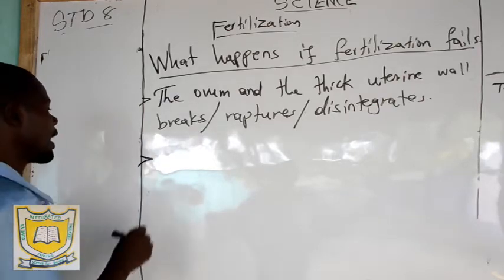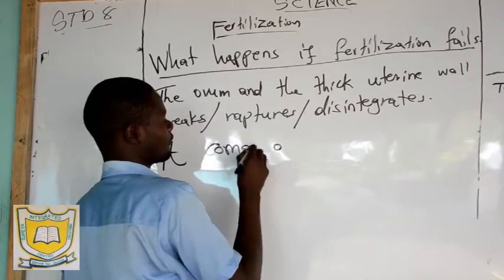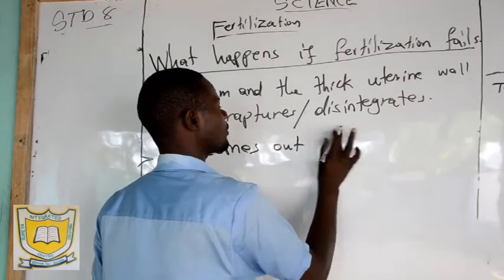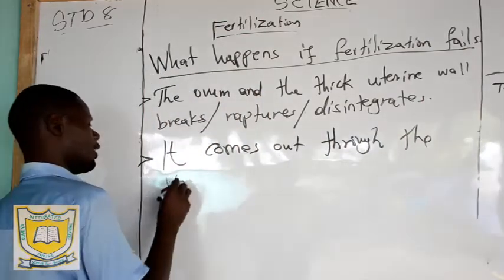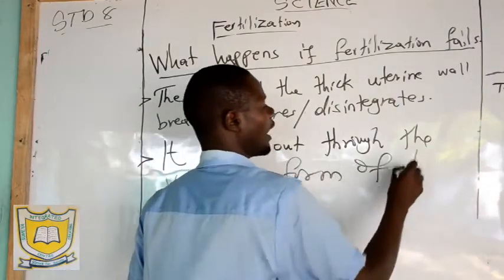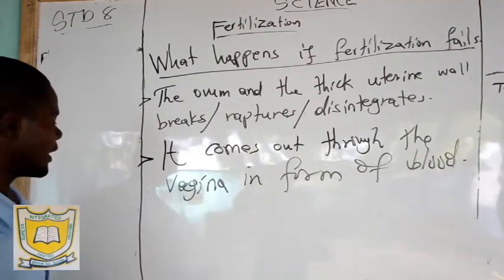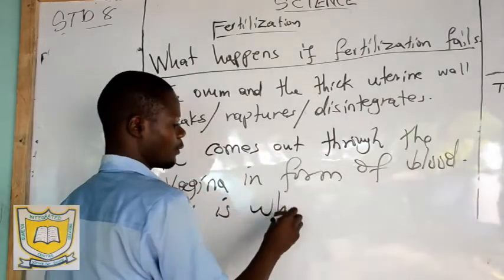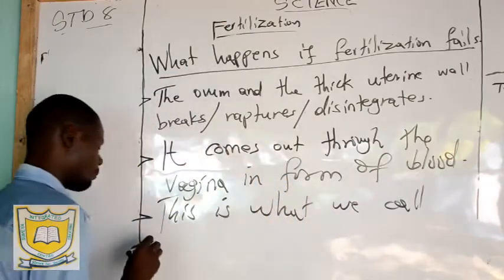After disintegrating, it comes out through the vagina in form of blood, and this process is what we call menstruation.